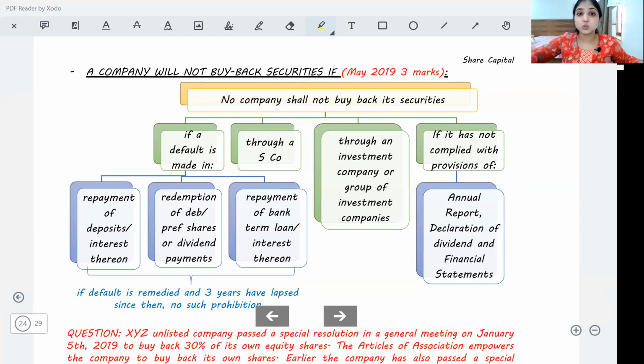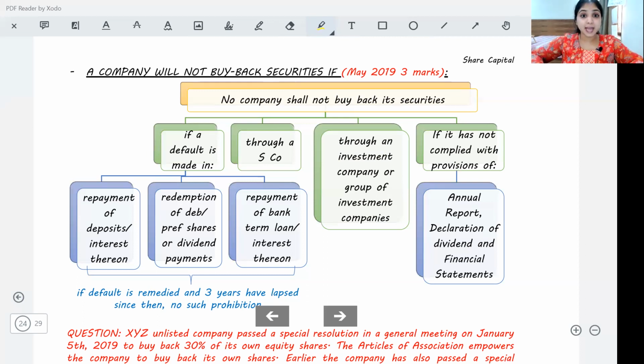Total amount being utilized for buyback should not exceed 25% of paid up share capital plus free reserves plus securities premium. Total number of shares which I'm going to buy back should not be more than 25% of total equity shares. Debt equity ratio after buyback should be not more than 2. My shares should be fully paid up, only then we can buy back. In case I'm a listed company, even SEBI regulations should be followed.